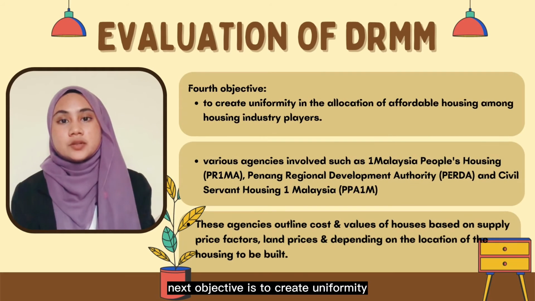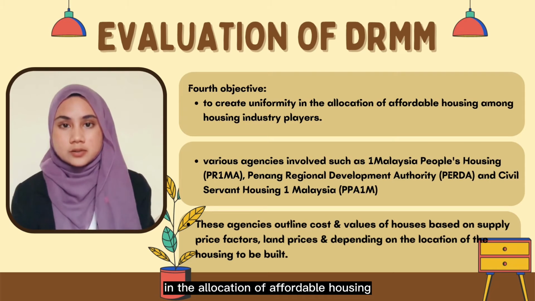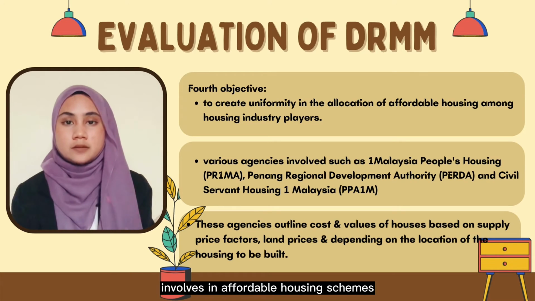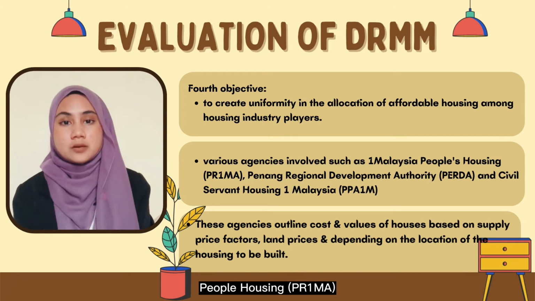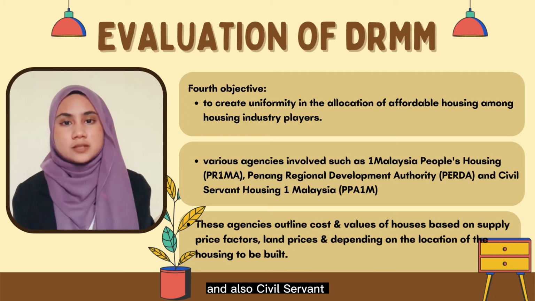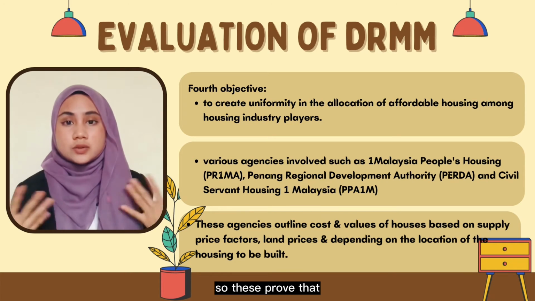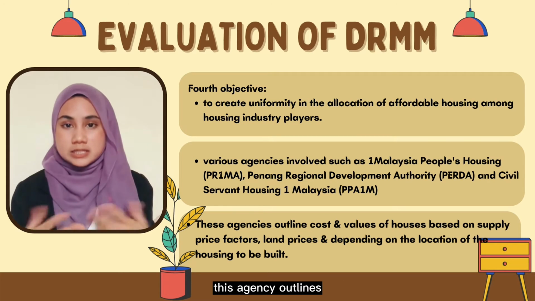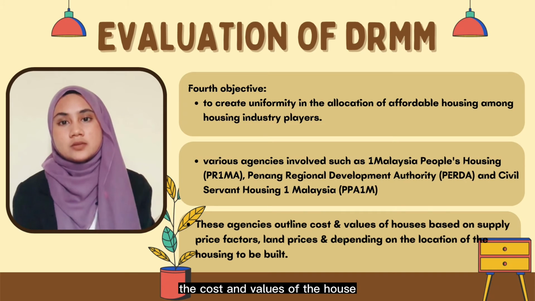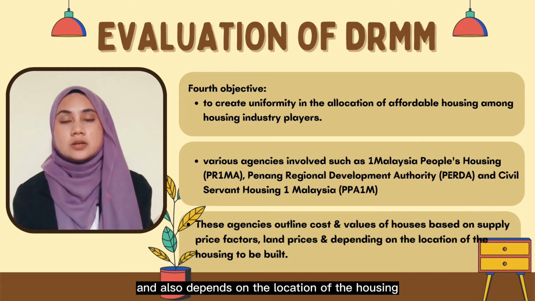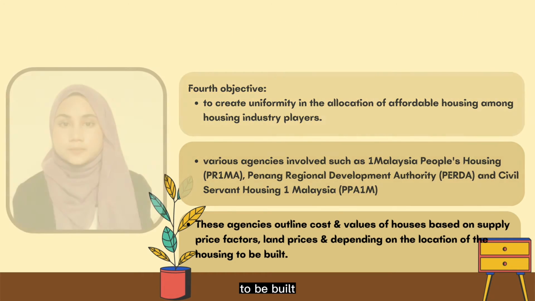Next objective is to create uniformity in the allocation of affordable housing among the housing industry players. So there are various agencies involved in affordable housing schemes, such as One Malaysia People Housing, Penang Regional Development Authority, we call it PERTA, and also Civil Servant Housing One Malaysia. So these prove that uniformity in the allocation of the affordable housing among the housing industry cannot be achieved. These agencies outline the cost and values of the house based on the supply price factors, land prices, and also depends on the location of the housing to be built.